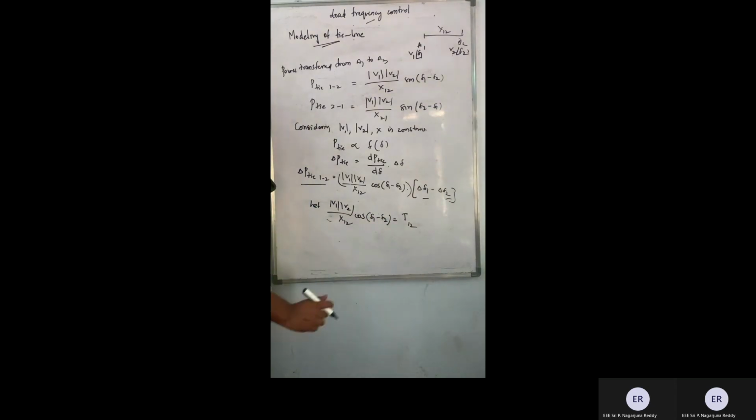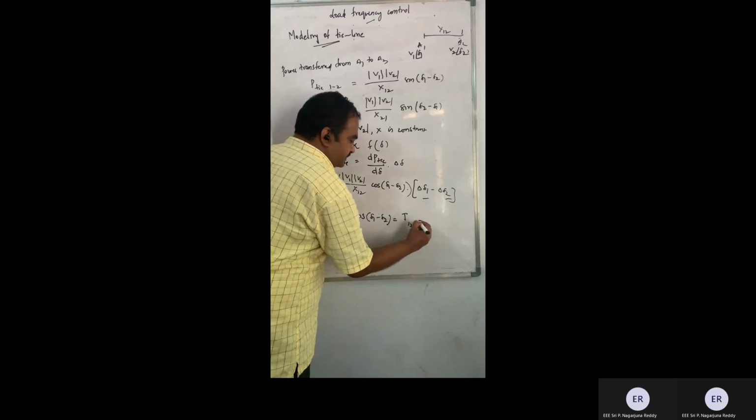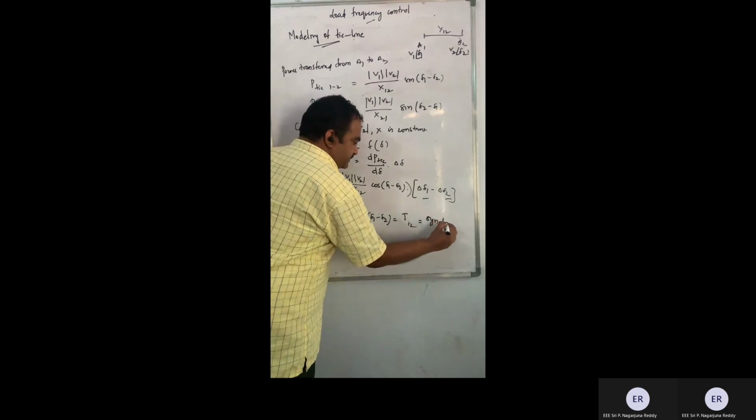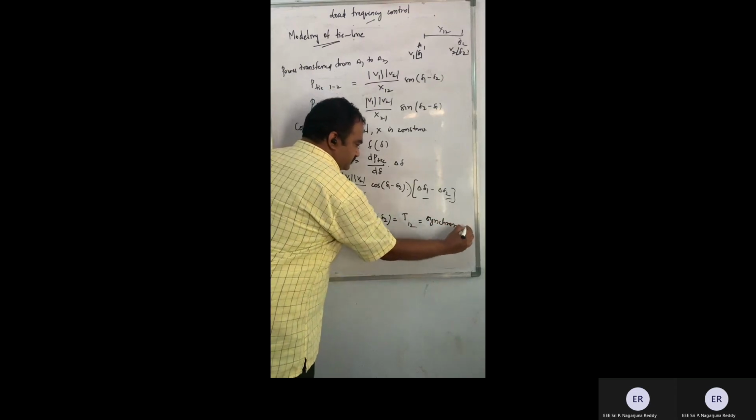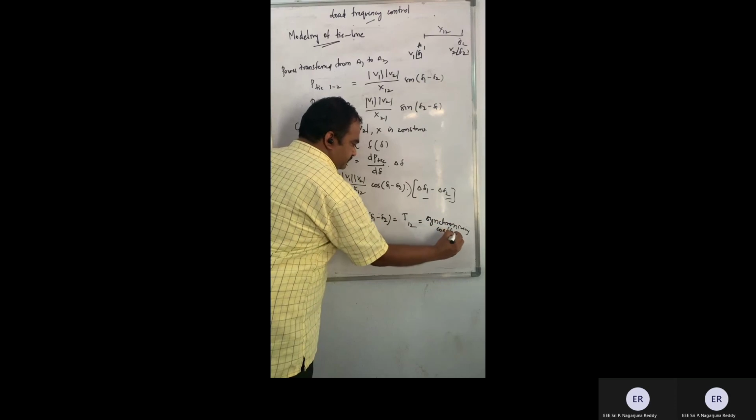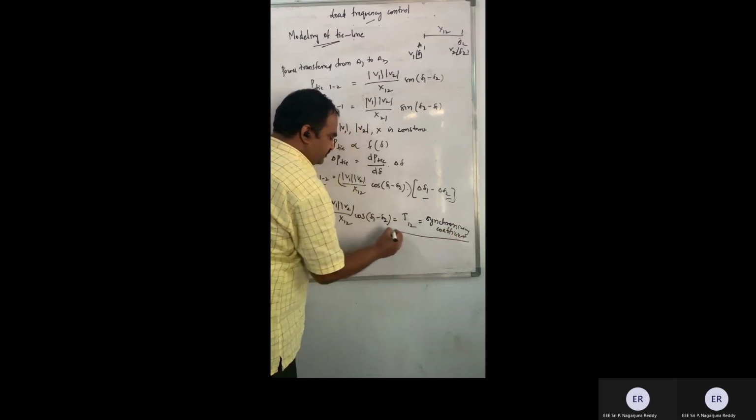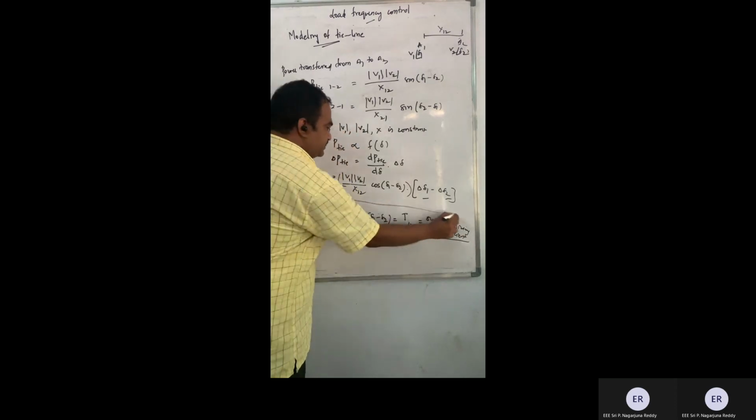Remember this, for those who are preparing for competitive examinations: this is called the synchronizing coefficient. They will ask you what is the value of the synchronizing coefficient in a transmission line. This is the value of the synchronizing coefficient. I am taking this as T12.